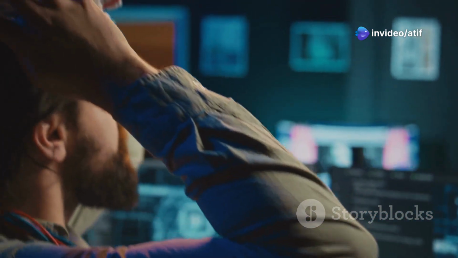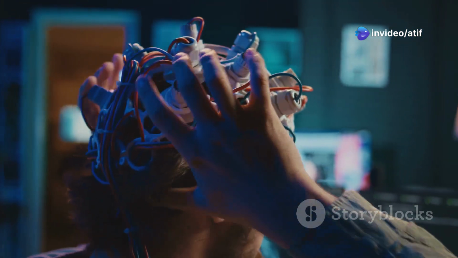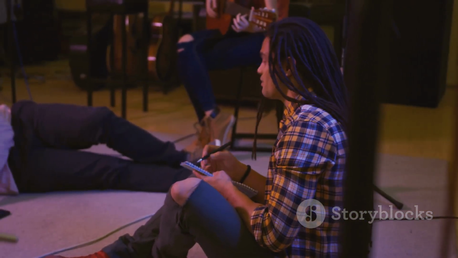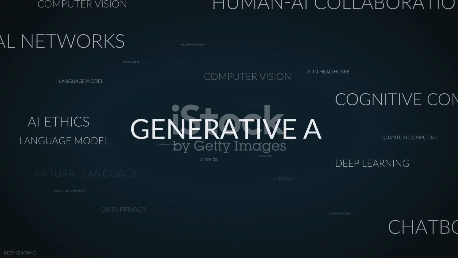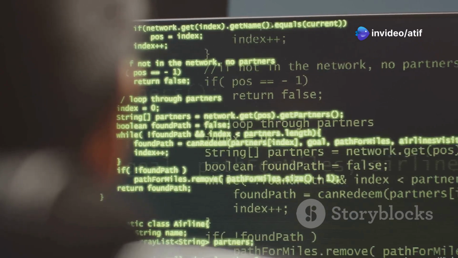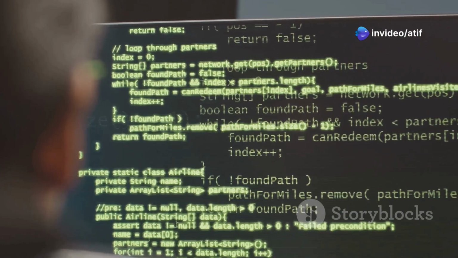Generative AI is a fascinating field of artificial intelligence. It focuses on creating new content. Imagine AI writing a poem or composing music. That's what generative AI can do. It learns from existing data like text and images. Then it uses this knowledge to generate similar but original content.